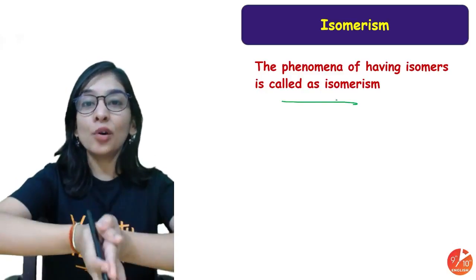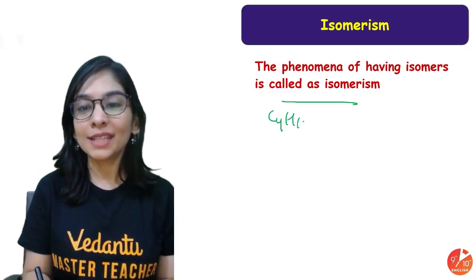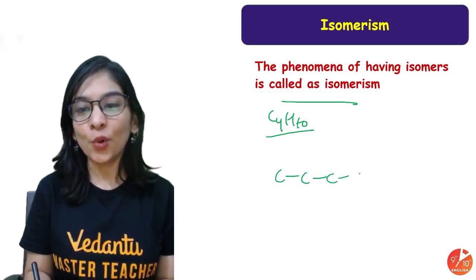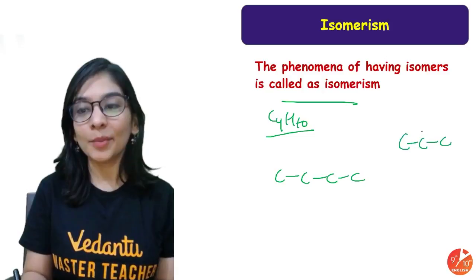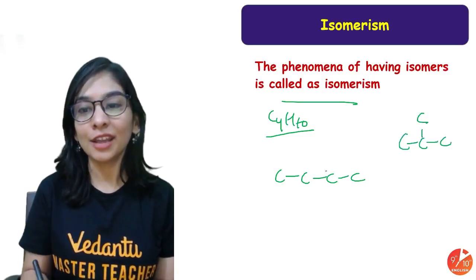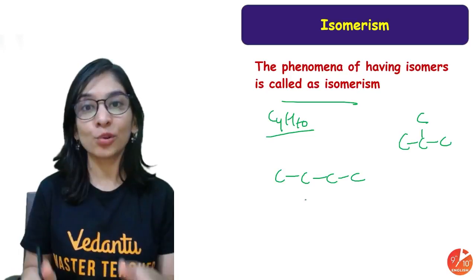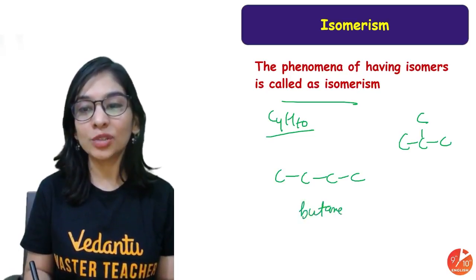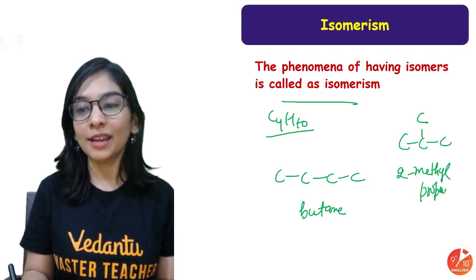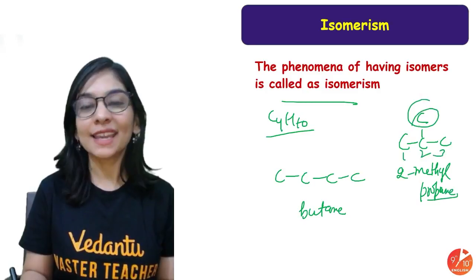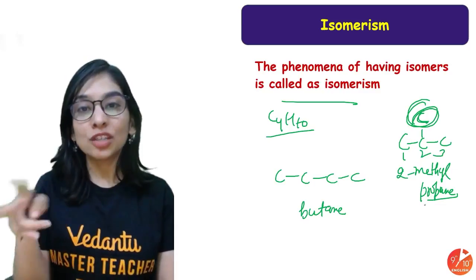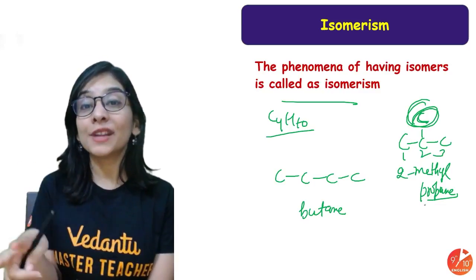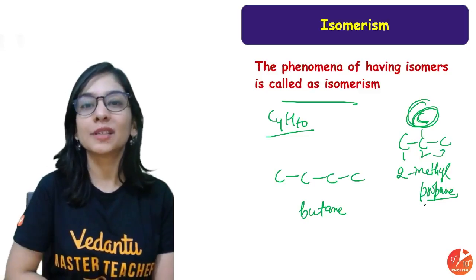So C4H10, if I talk about it, students, let's discuss with this only. 4 carbon, first writing 4 carbon in a straight chain, but 4 carbon can be written in this chain also, a branch chain. So these two are isomers of each other. See, I wrote it in skeleton form. This is your butane, but this is your 2-methyl propane, right? 2-methyl propane, 2, because your second carbon is having a 1 carbon alkyl group, that's methyl, and then propane. 2 different formulas, 2 different structures, 2 different kinds of physical properties possible.